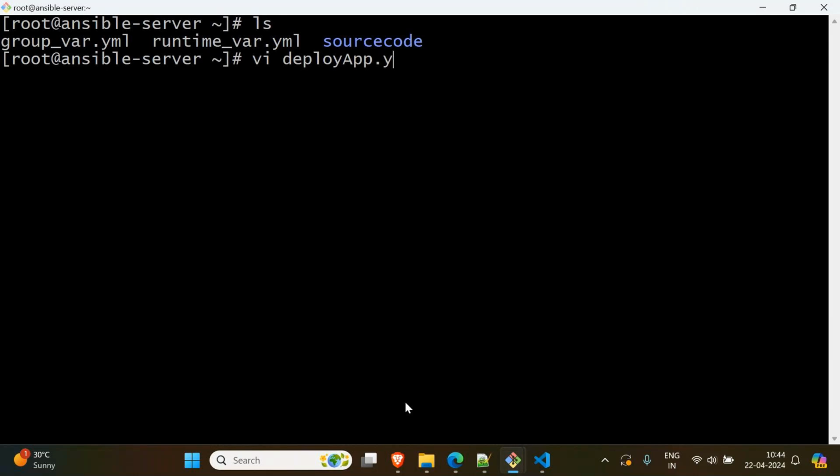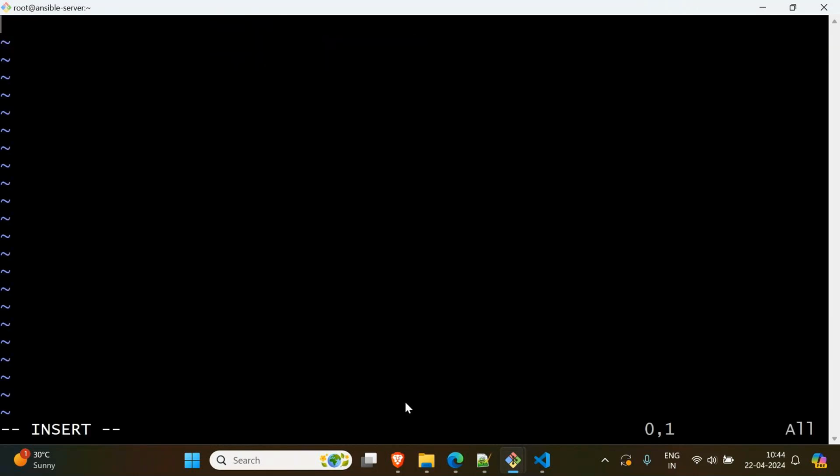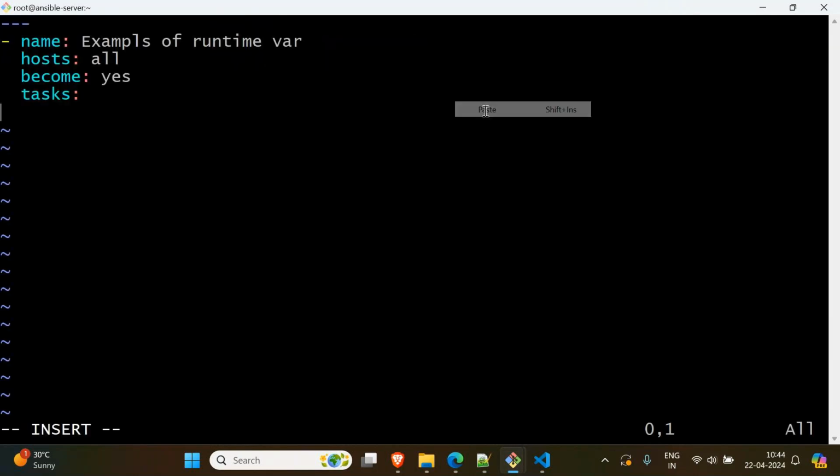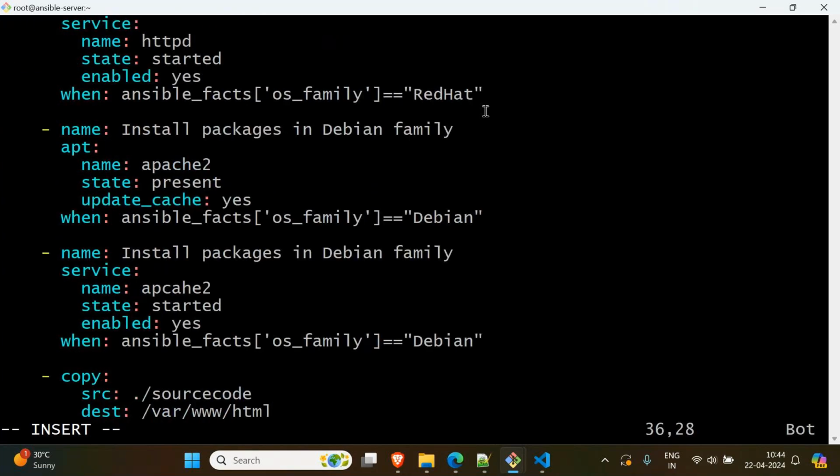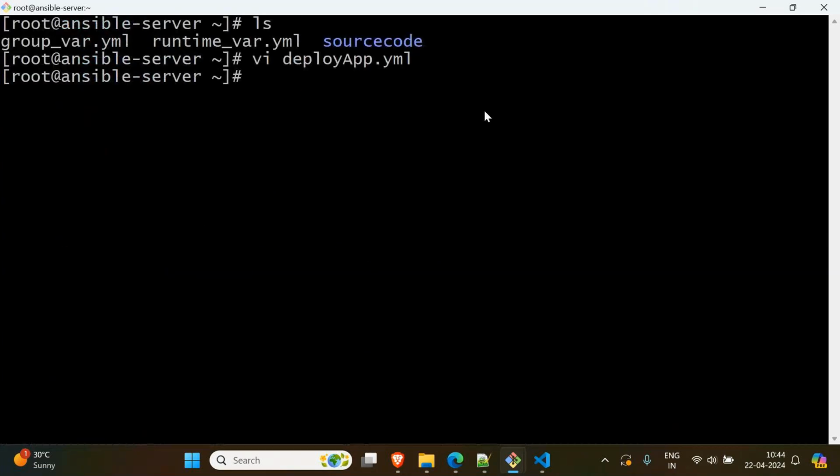I've changed the name. Insert mode, right click and paste. Escape, save it, and ansible-playbook deploy. I want to check the syntax as well.